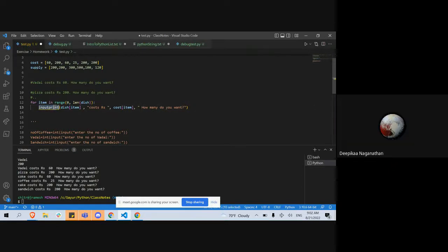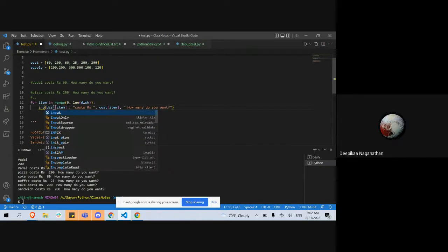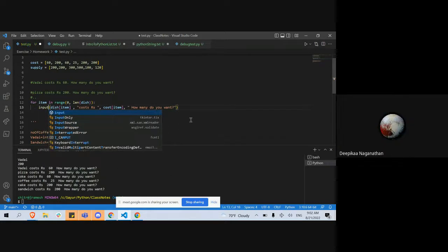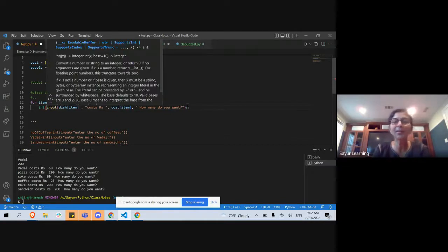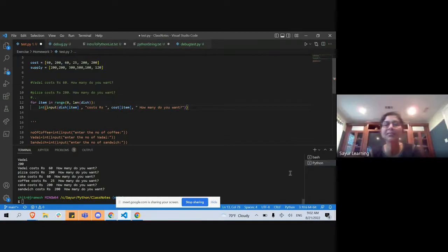It's going to ask the same question, and it is going to be int input. So I'm going to put an int before that and put the whole thing in parentheses.